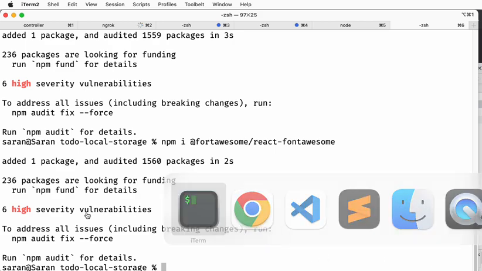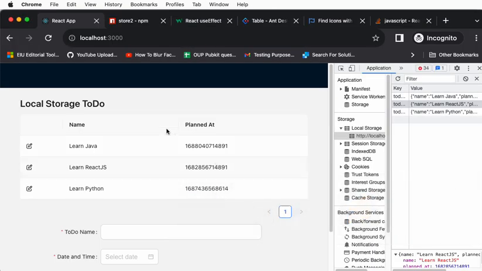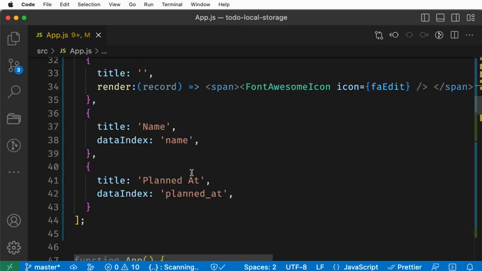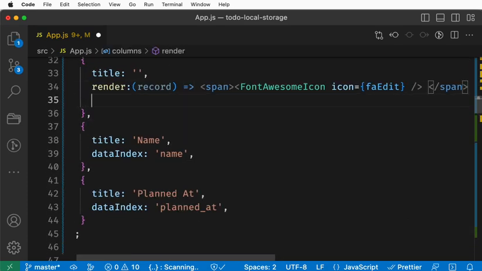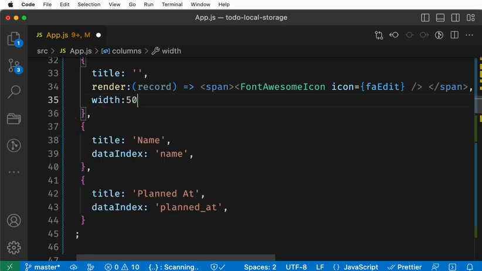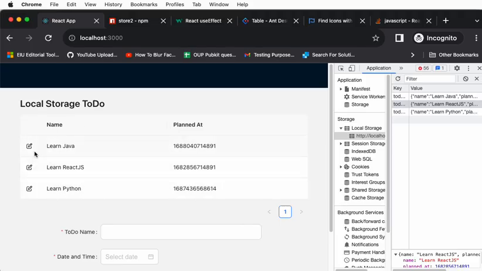Okay, we installed it now, right? Go ahead, and yes, it's now done. You see the icon, right? If you see this column is too long, you have many properties in the Ant Design. Click and type a width, like just 50 pixels. Okay, this looks nice.